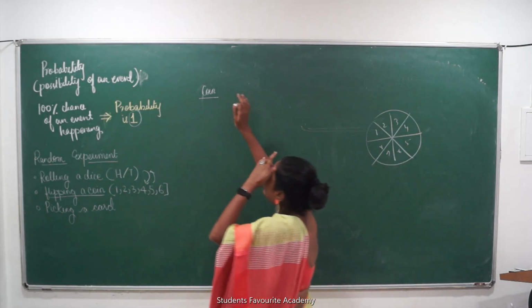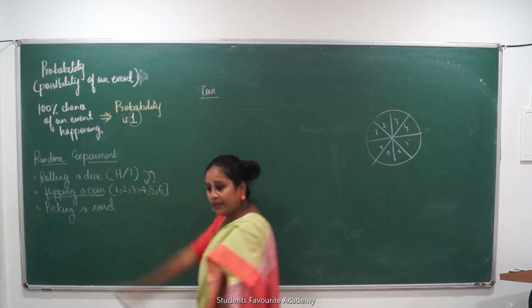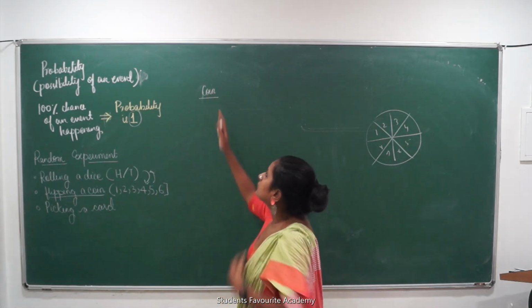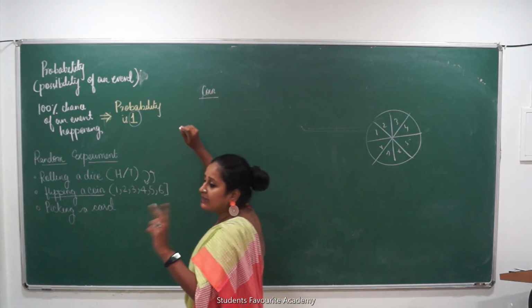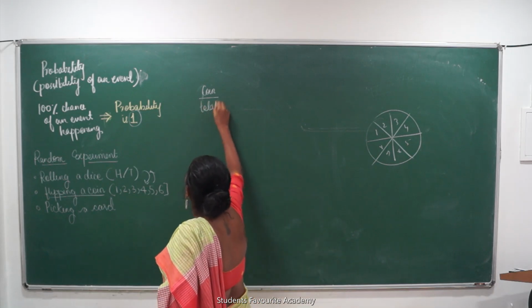So let's say my random experiment is flipping a coin. Okay, when I am flipping this coin, what are the two chances? What are the total number of outcomes?